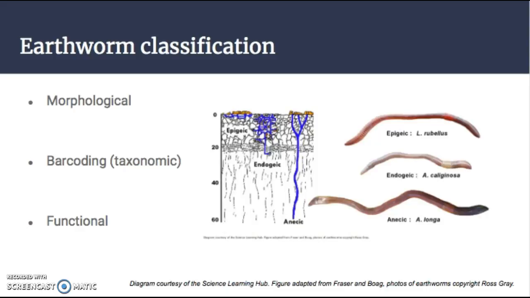Epigeics do not form burrows and therefore spend their lives feeding on the rich organic litter on the surface. They're 5 to 15 centimeters in size when mature, and they're bright in color.